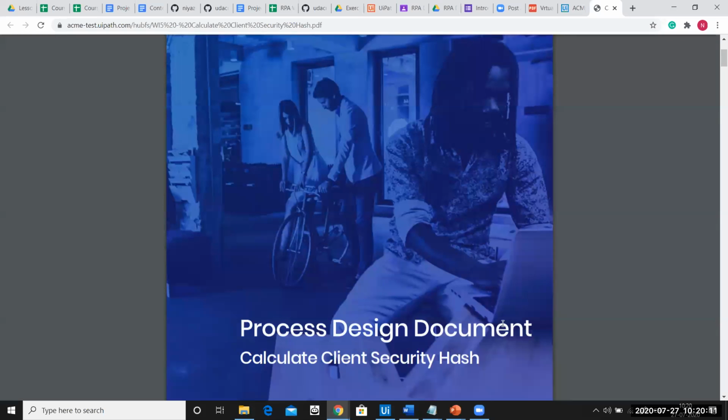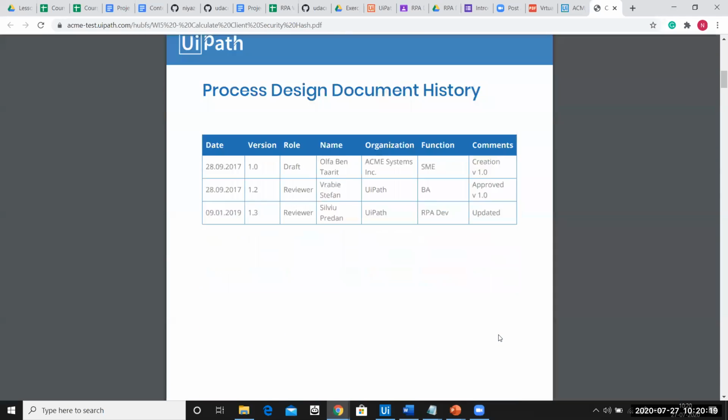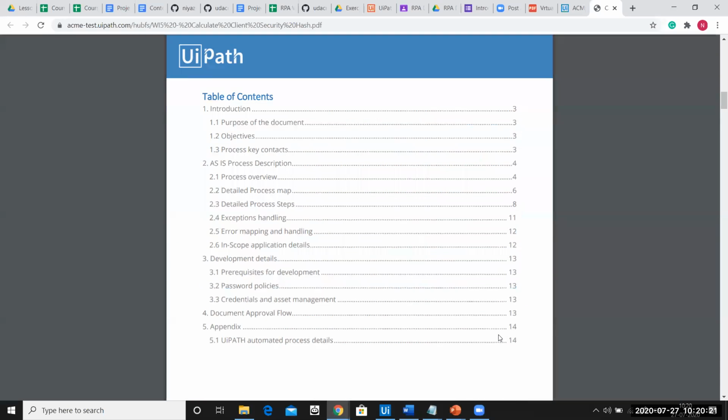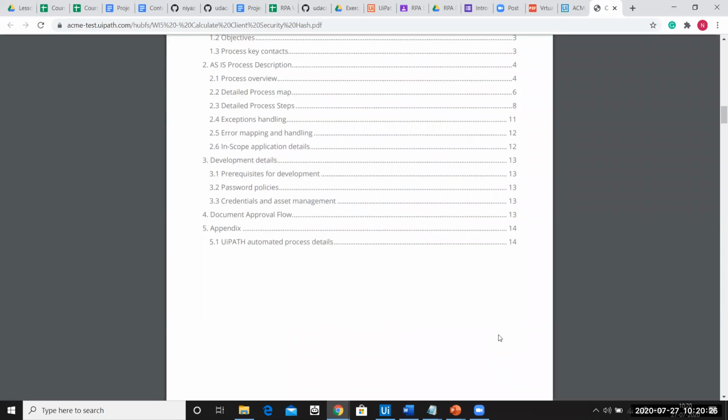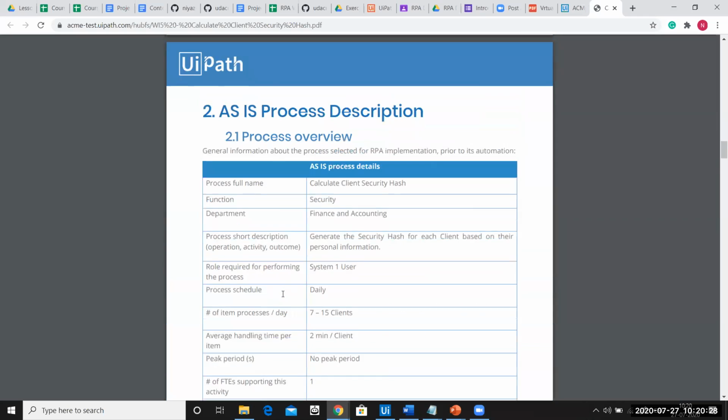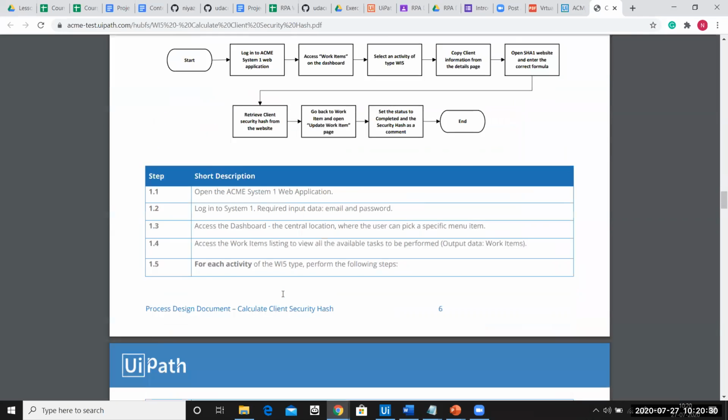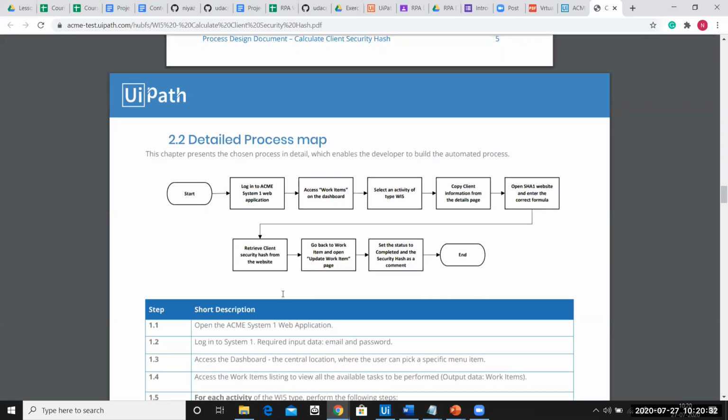They'll gather all the pieces of information, and then they'll document it into a document called a PDD, and then they'll send it across to the developer. So let us quickly go ahead and see this document. I won't be wasting a lot of time in this document, so I'll just take you across to the page where the actual flow is stated.